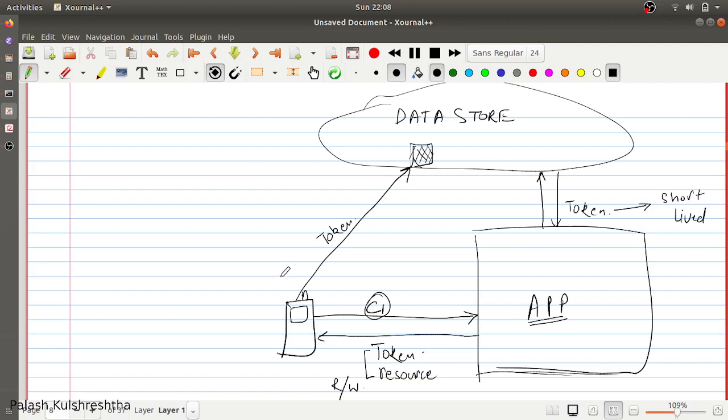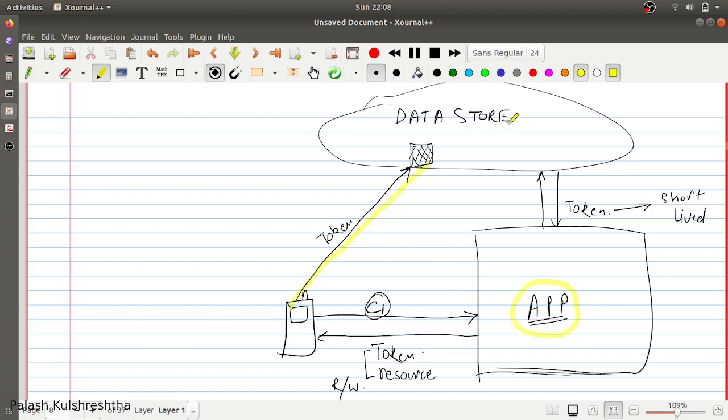Now, all the interaction happening between the data store and client is happening independent of the main app. So there can be chances that your application loses control over the interaction between client and data store.